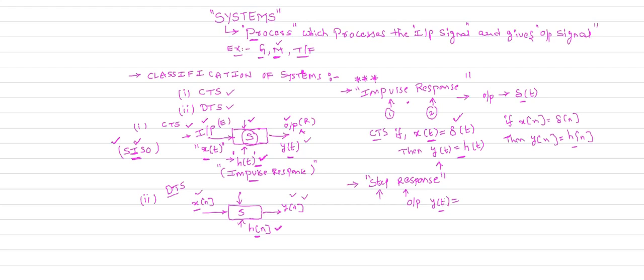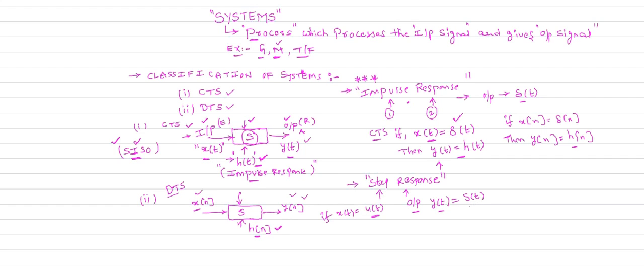The response of the system for the input as a unit step: if you give x of t as a unit step function, then the output obtained is called the step response, which is denoted by s of t.